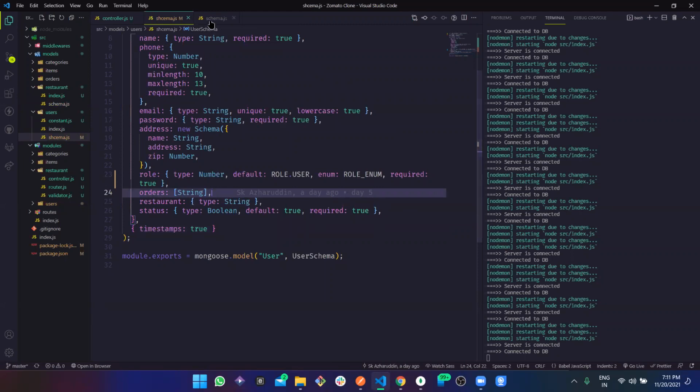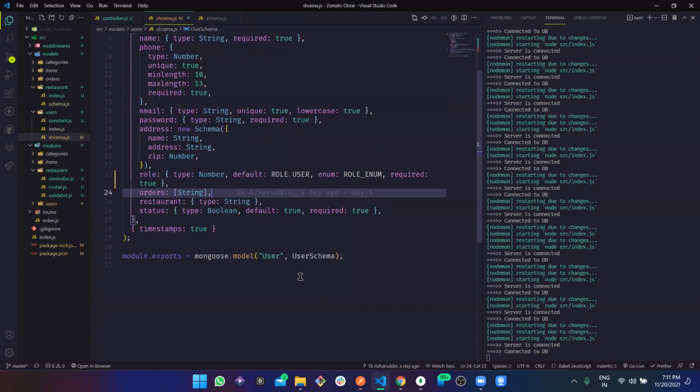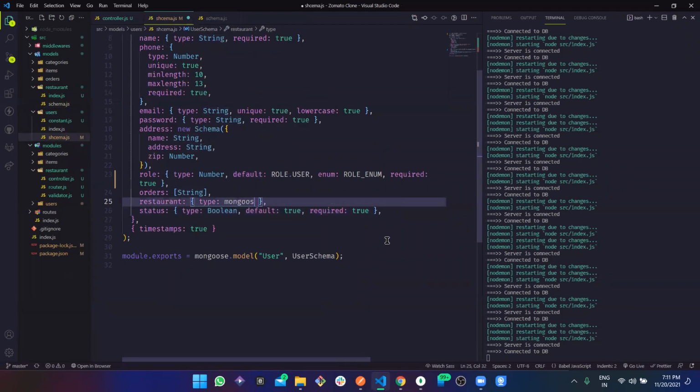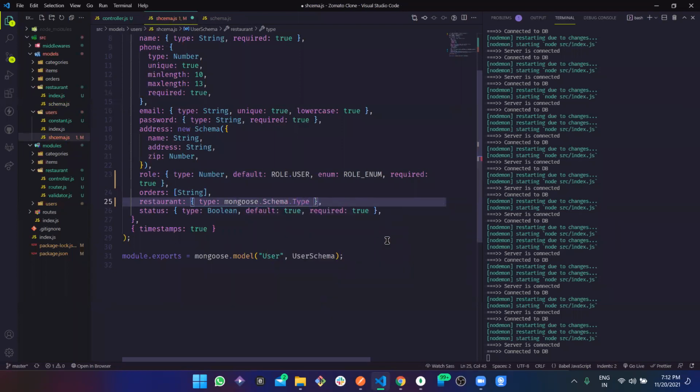So the other way of linking these two data types is using reference, and the way we are going to use it is something like, suppose the restaurant, right? And the type is not going to be this, the type is going to be mongoose dot Schema dot Types dot ObjectId.